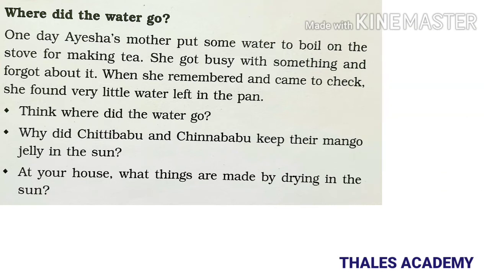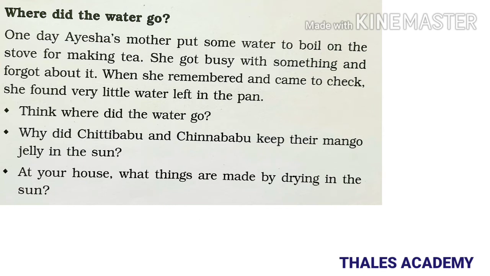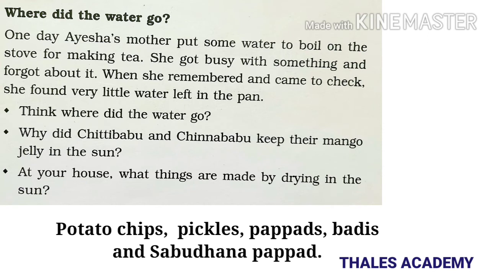Why did Chitti Babu and Chinna Babu keep their mango jelly in the sun? They kept their mango jelly in the sun so that the water from the jelly could evaporate. At your house, what things are made by drying in the sun? There are so many things in our house which we made by drying in the sun. They are potato chips, papads, pickles, sabudana papad, and so many.